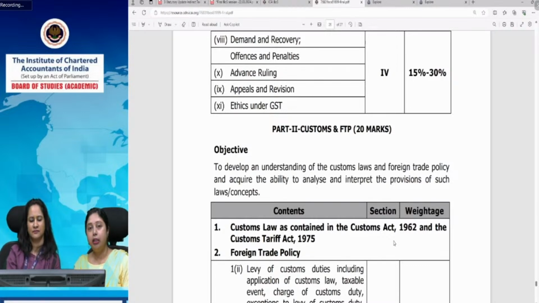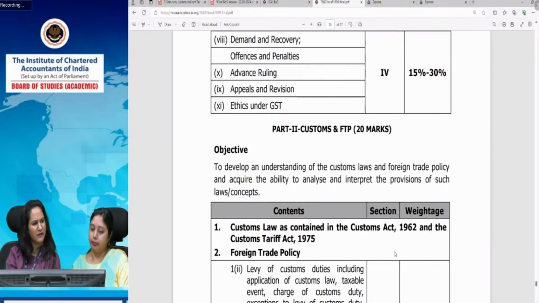If you see, the enforcement provisions have the ethical concepts also within it, and that is why its weightage has been increased as compared to the procedural. Marginally it is higher, but almost they are at par. But the minimum weightage is 15% because ethical concepts have also been introduced. So you can understand the significance of ethical concepts under GST law by going through these provisions.